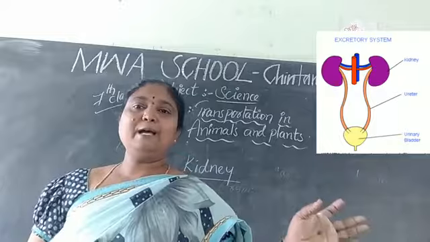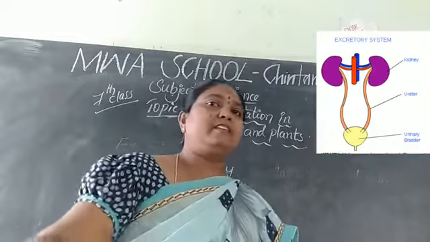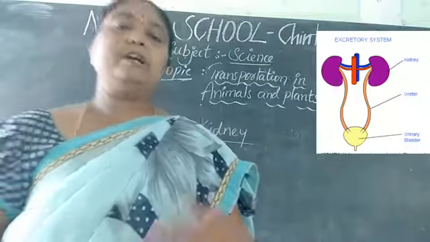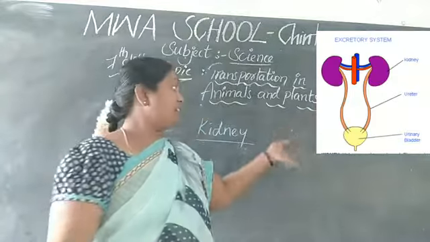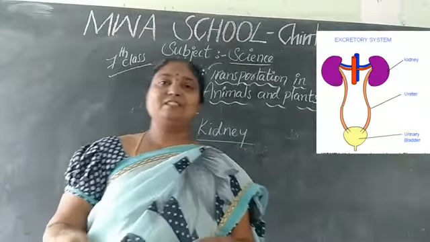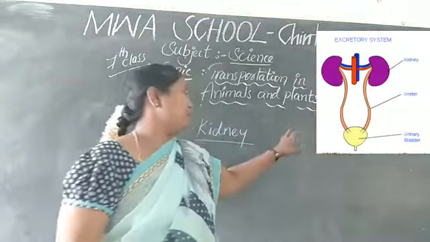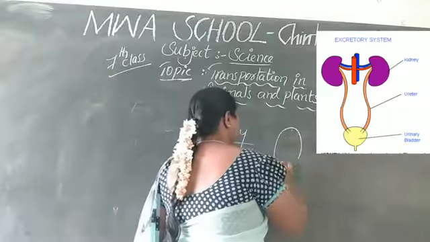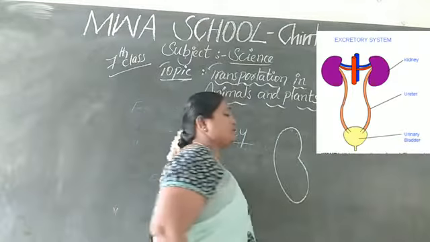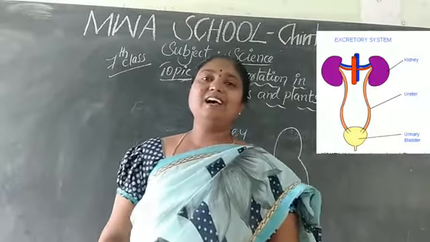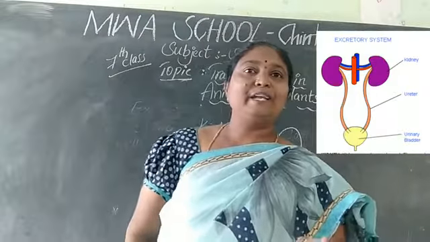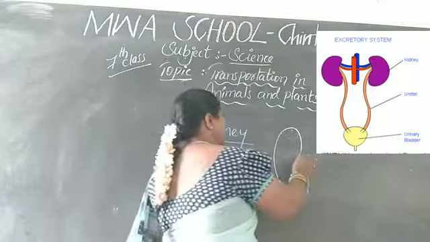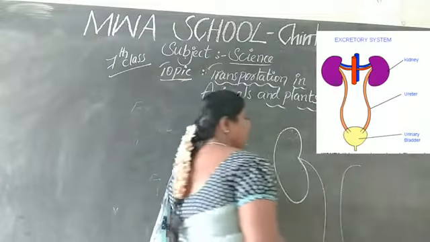So we can see the parts of the kidney. We have the bean shaped one. This one we call the kidneys. Then the ureter, the pipe-like structure you are seeing.